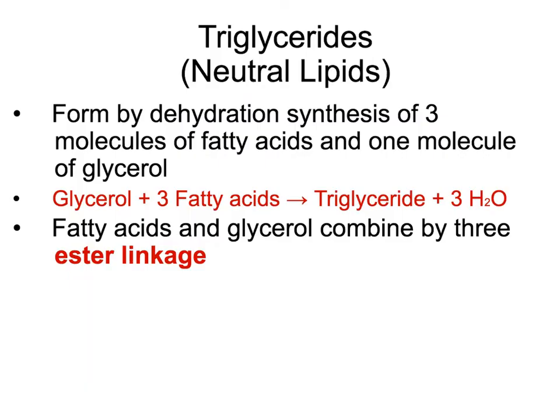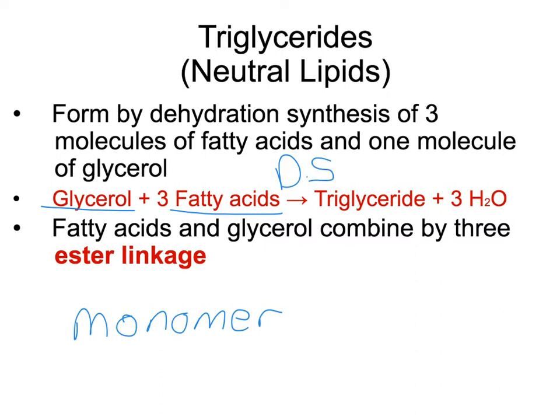Let's learn the triglyceride. Triglycerides, neutral lipids, have 2 monomers. What are these monomers? What's a monomer? A monomer is the building block, and the monomers of triglyceride are glycerol and fatty acids. So this is the dehydration synthesis reaction of triglyceride. One glycerol molecule is bonded to the 3 fatty acids. One triglyceride molecule is produced and 3 water molecules are released.